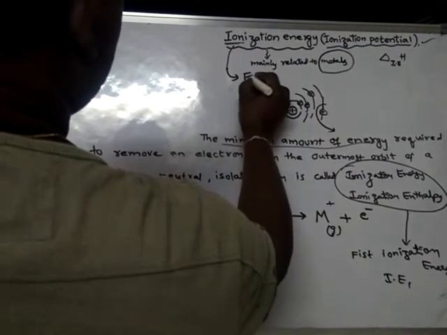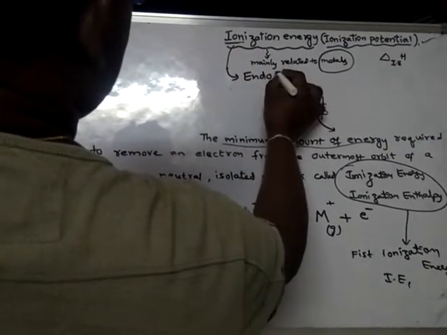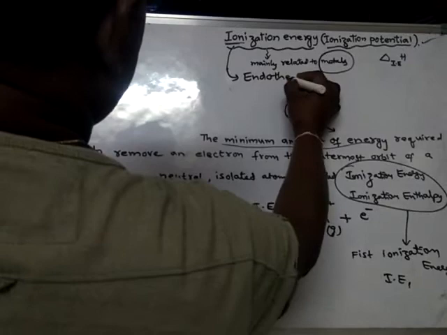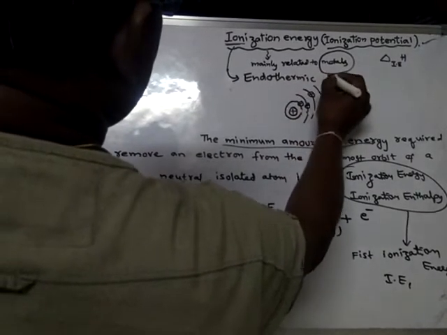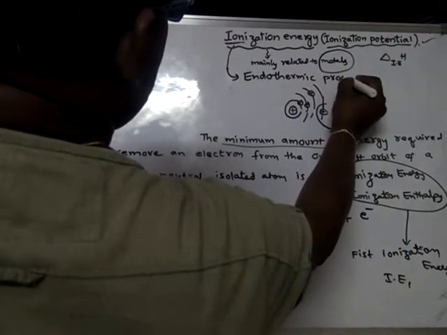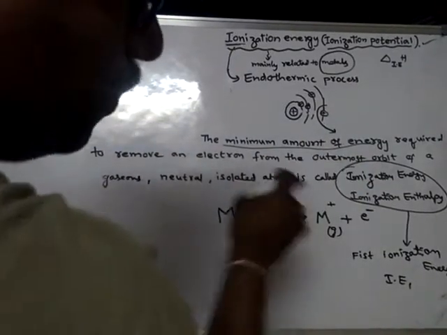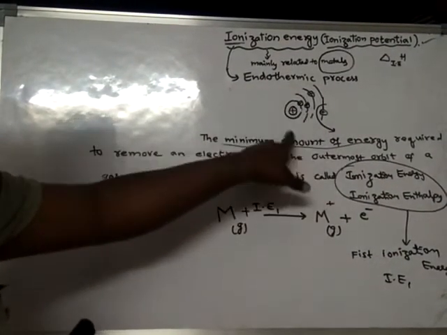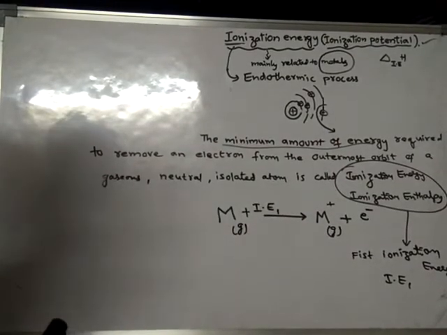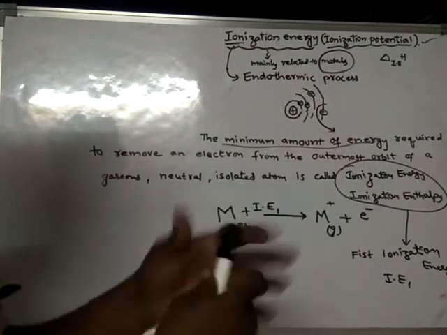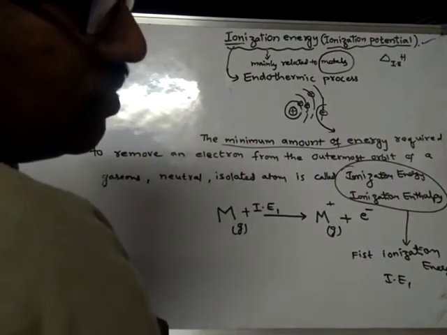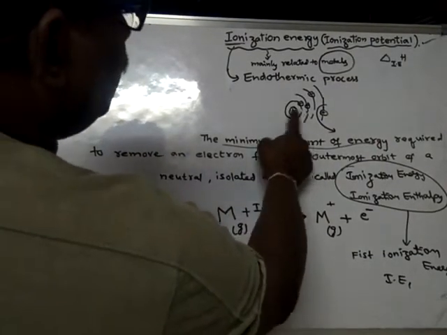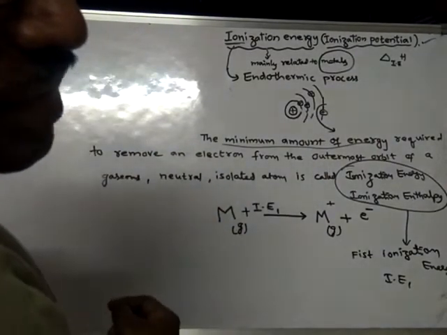It is an endothermic process. Why is it called an endothermic process? Because here some energy is spent. So we are supplying energy to the atom. Unless we spend some energy, the atom cannot break its force of attraction between the nucleus and electron.